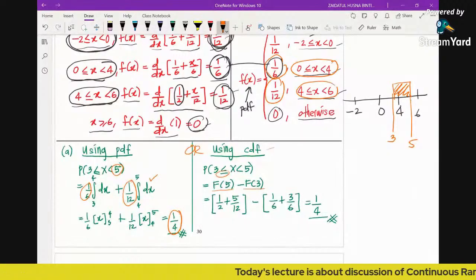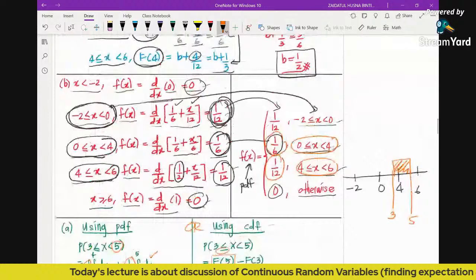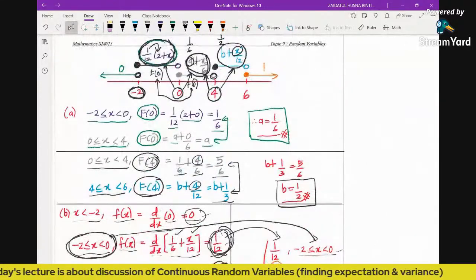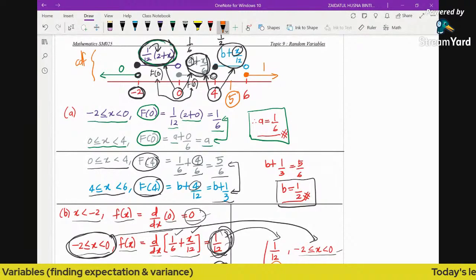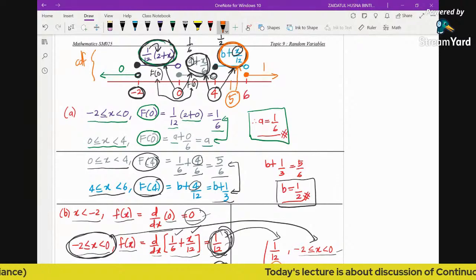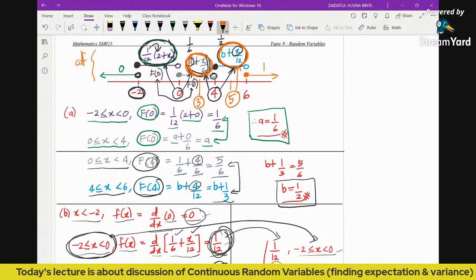Where can we obtain F(5)? Based on this, you can see that 5 is located here, and because these are all the CDF, you can just substitute 5 into this function. That's your F(5). And then your 3 is here, so you can just substitute 3 into this function. After we obtain the values of A and B, you just replace them.